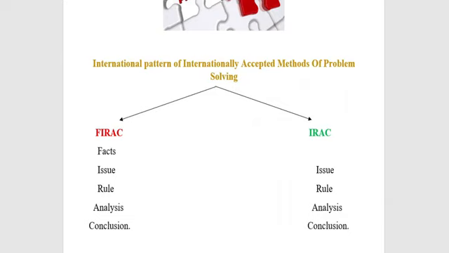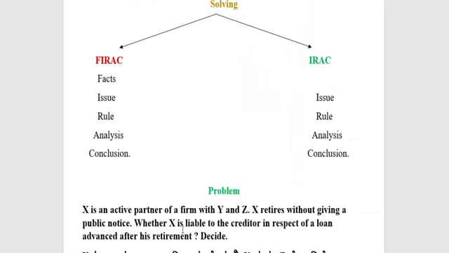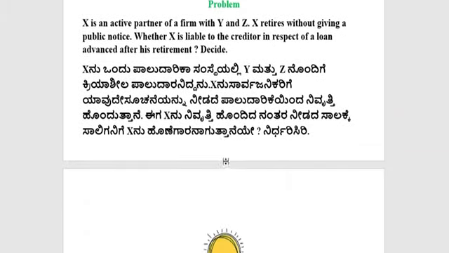That's why I want you to follow the procedure which is the internationally accepted pattern of problem solving.